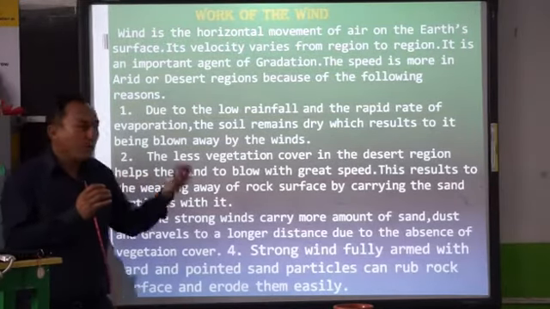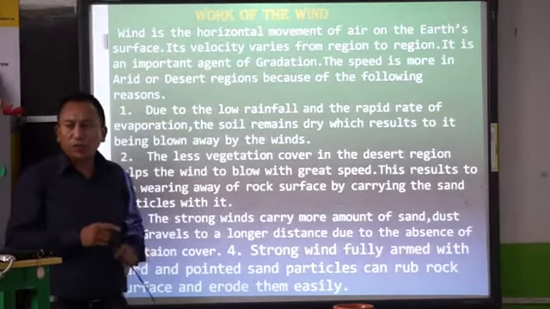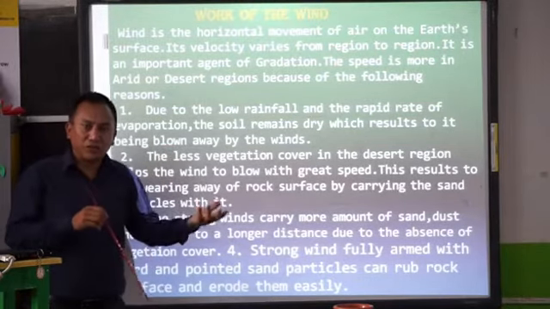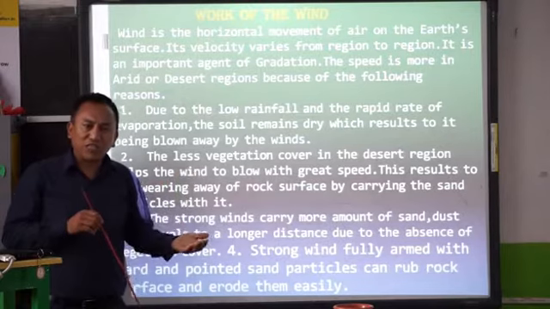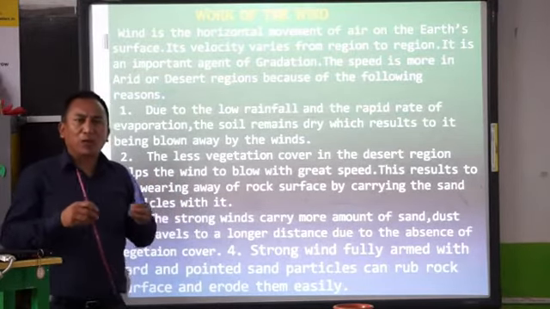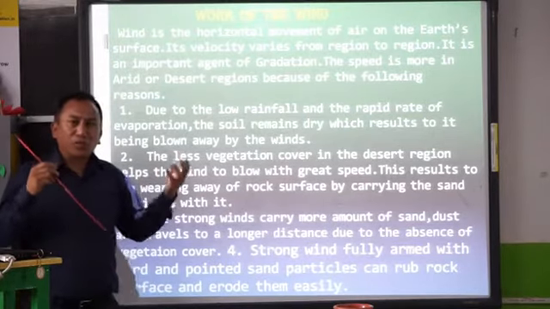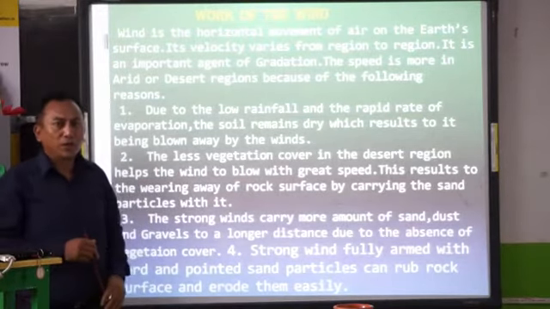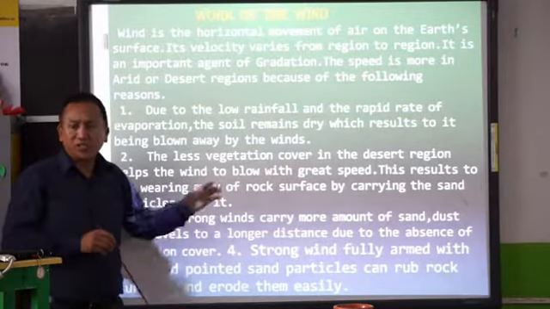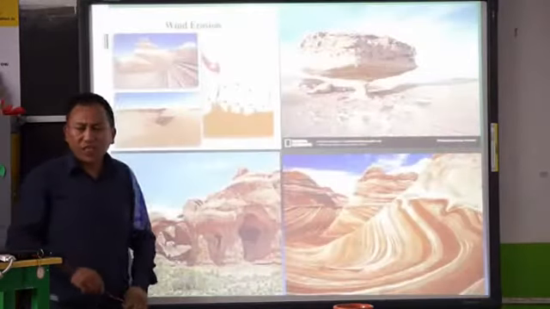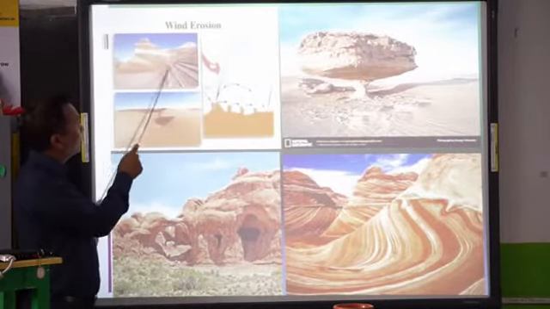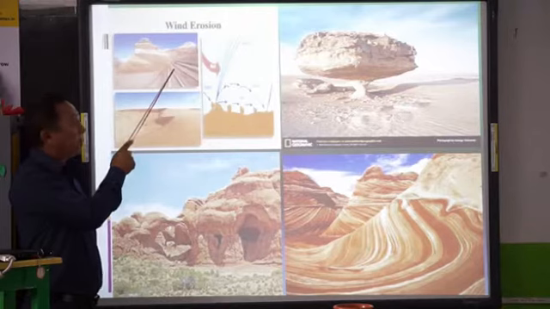So, see, whereby causing erosion. This is how the wind basically acts in the desert region. Because of the absence of vegetation, because it's very dry, very hot and sunny, and because it experiences very little rainfall, these are the effects of erosion that takes place in the desert region. You can see here the picture, see, wind erosion. These are the rocks, the surface of the earth that is blown away by erosion.